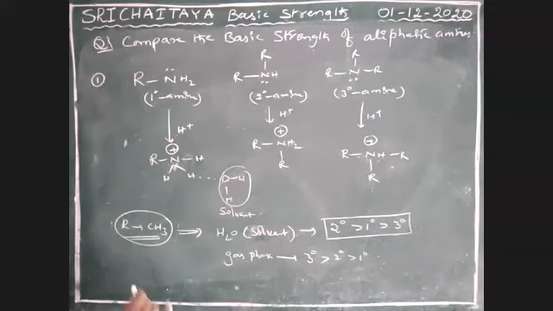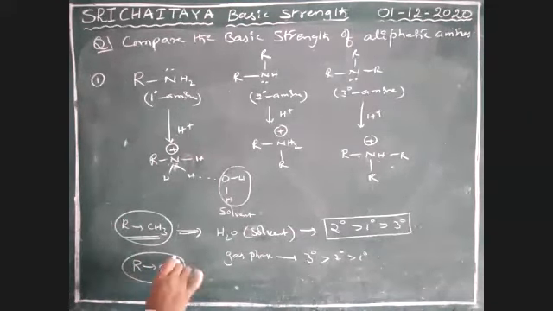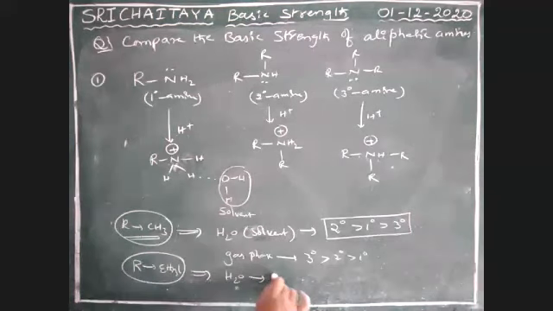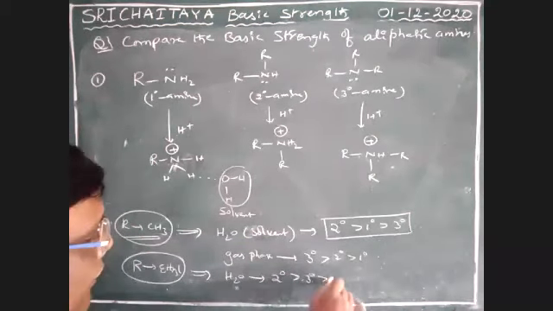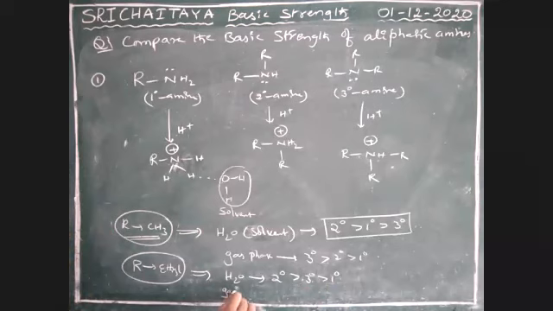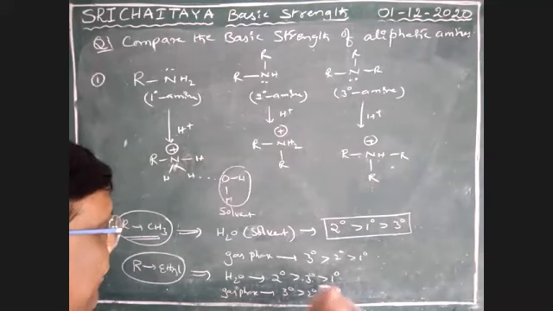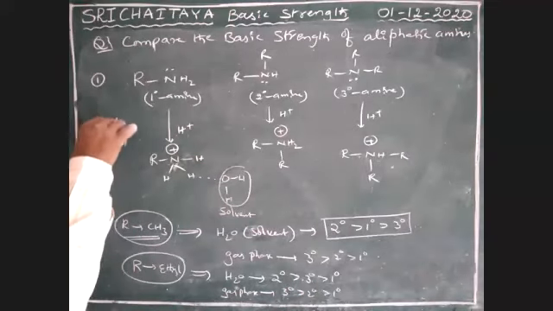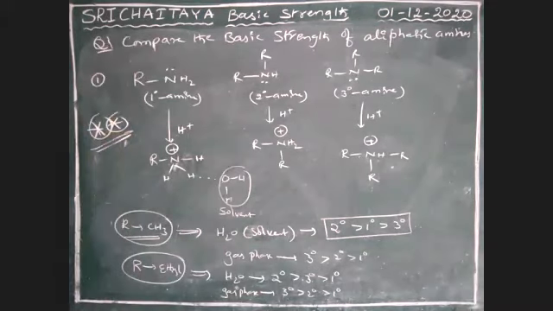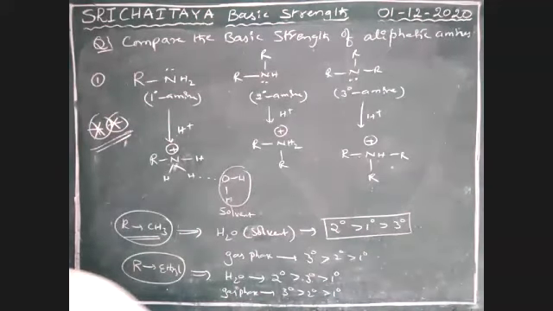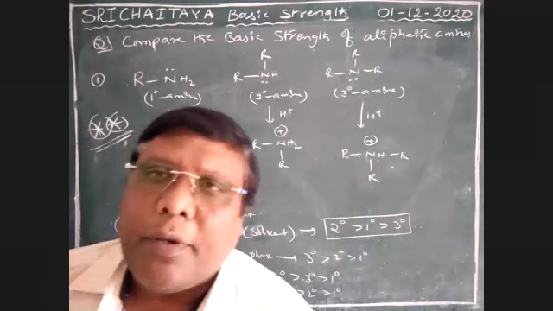Okay. Next, if R is ethyl group in water, the order is secondary greater than tertiary greater than primary. But in gas phase, it is tertiary greater than secondary greater than primary. And please keep in mind, this is very, very important. Already I explained at the time of inductive effect also.